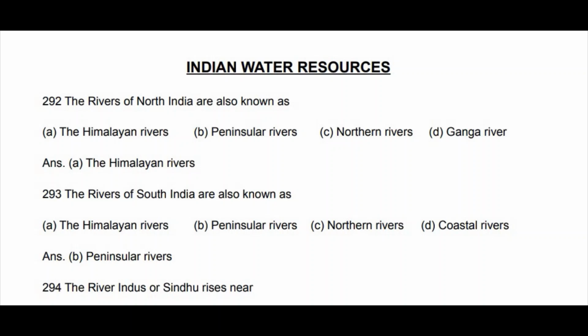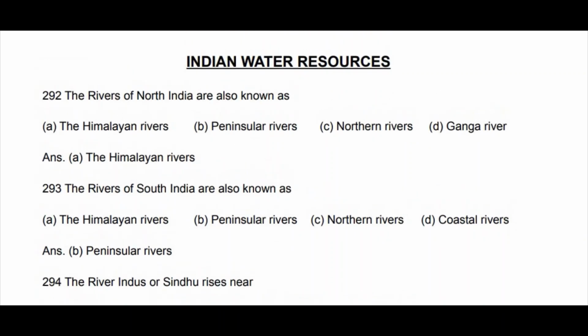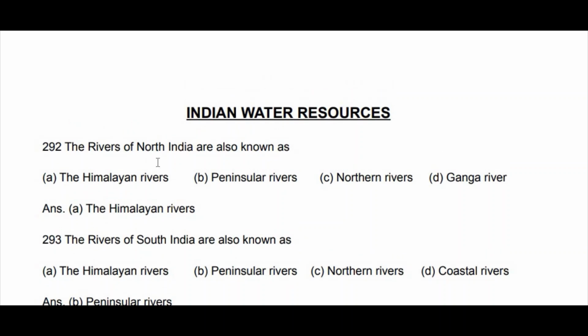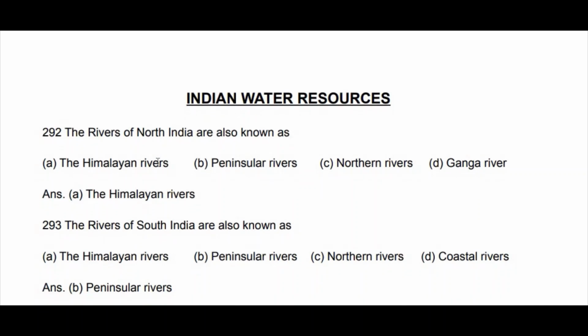First one: the rivers of North India are also known as Himalayan rivers, peninsular rivers, northern rivers, or Ganga rivers? As usual, it is Himalayan rivers. And the rivers of South India are known as Himalayan rivers, peninsular rivers, North Indian rivers, northern rivers, or coastal rivers? South Indian rivers are in the peninsular region, so it is peninsular rivers.